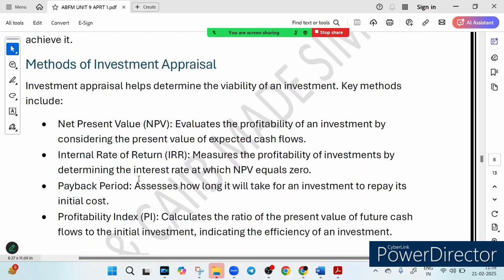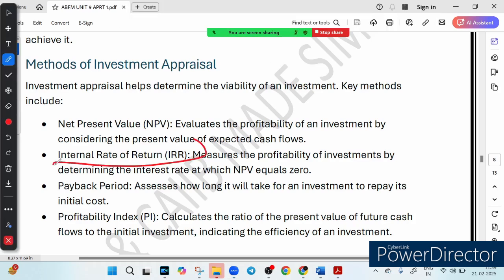The first is called NPV, net present value. You calculate the total value of future profit, which helps decide if the project is financially viable or not. This is called NPV. Second, we have IRR. What is IRR? Internal rate of return. It means you find the interest rate at which NPV becomes 0. So the interest rate at which NPV is equal to 0 is called IRR. Higher IRR means a better investment.